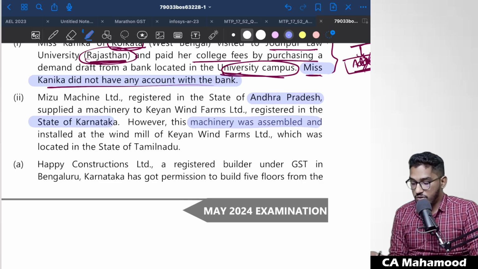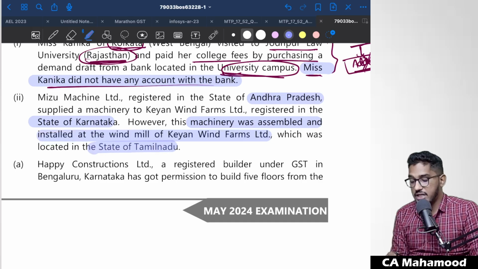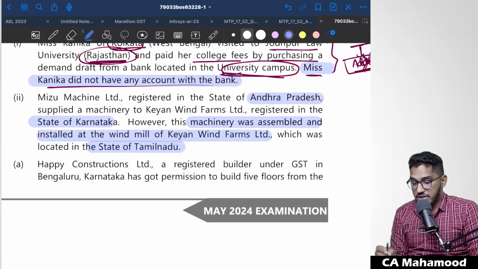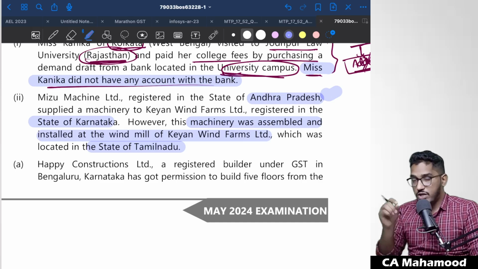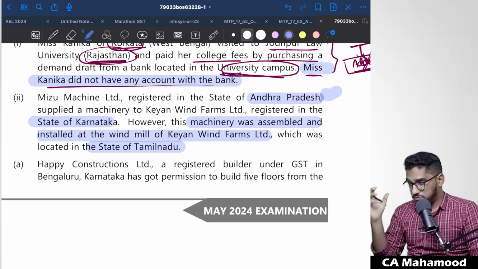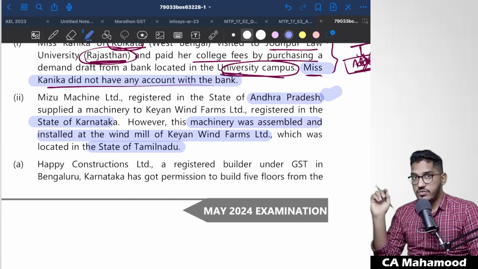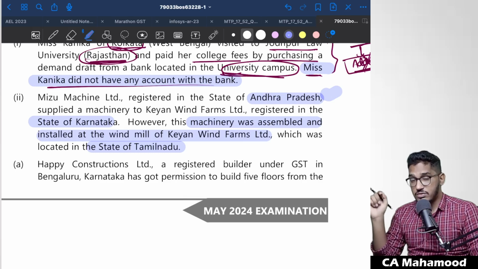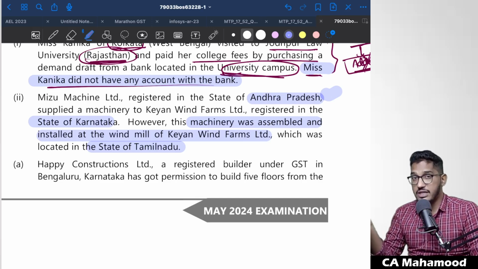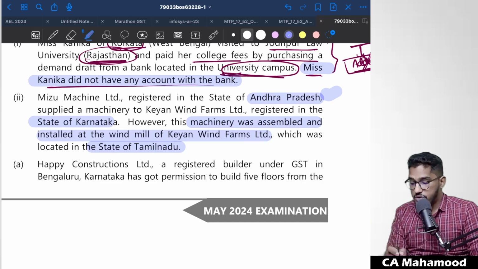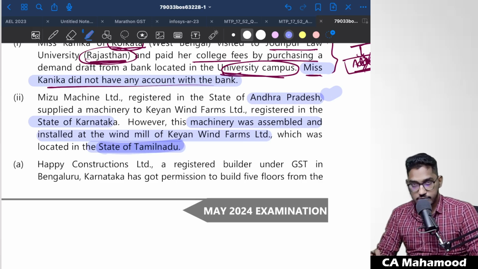However, this machinery was assembled and installed at the windmill of Kian Wind Farms Limited, which is located in the state of Tamil Nadu. So this machinery has been sold by a supplier registered in Andhra Pradesh and bought by a recipient registered in Karnataka, but it is actually required to be installed in Tamil Nadu. Tell me, what is the place of supply? We have specifically seen that with respect to goods which require assembly or installation, the place of supply will be the location at which the goods are actually installed or assembled. Since the goods are assembled or installed in the state of Tamil Nadu, the place of supply will be Tamil Nadu. Clear? Next one.